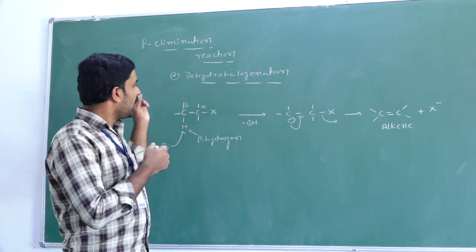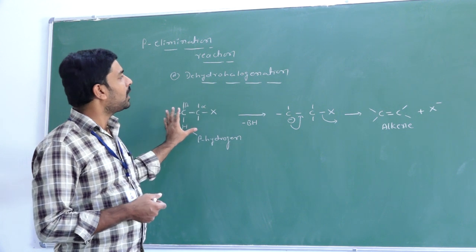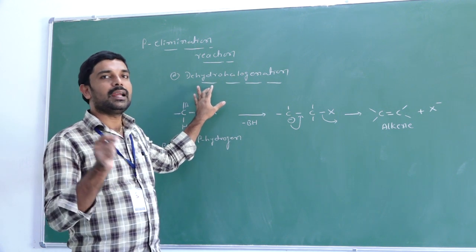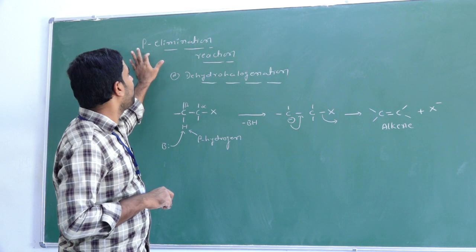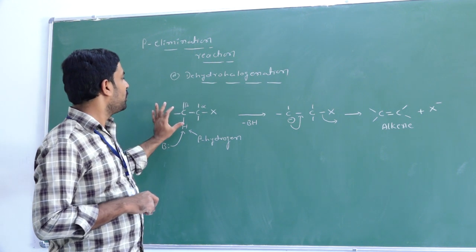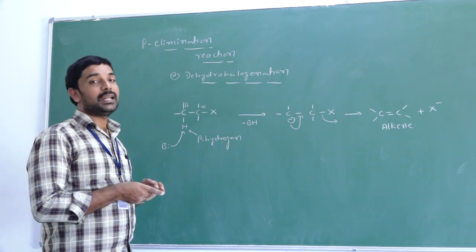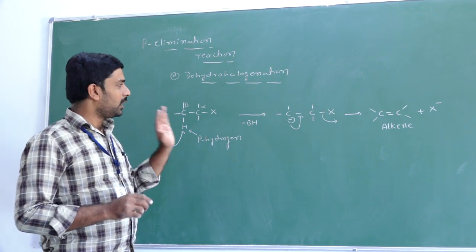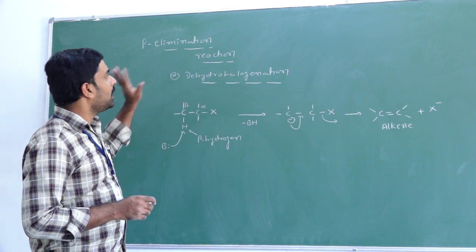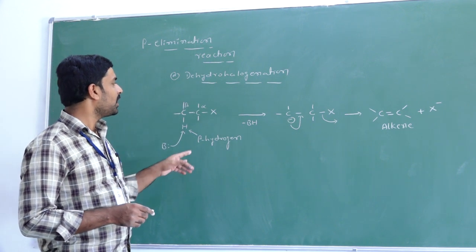So if you remove hydrogen and halogen from the alkyl halide, we call it dehydrohalogenation reaction or beta elimination reaction. From the beta carbon, you eliminate the hydrogen. That's why it is called beta elimination reaction.